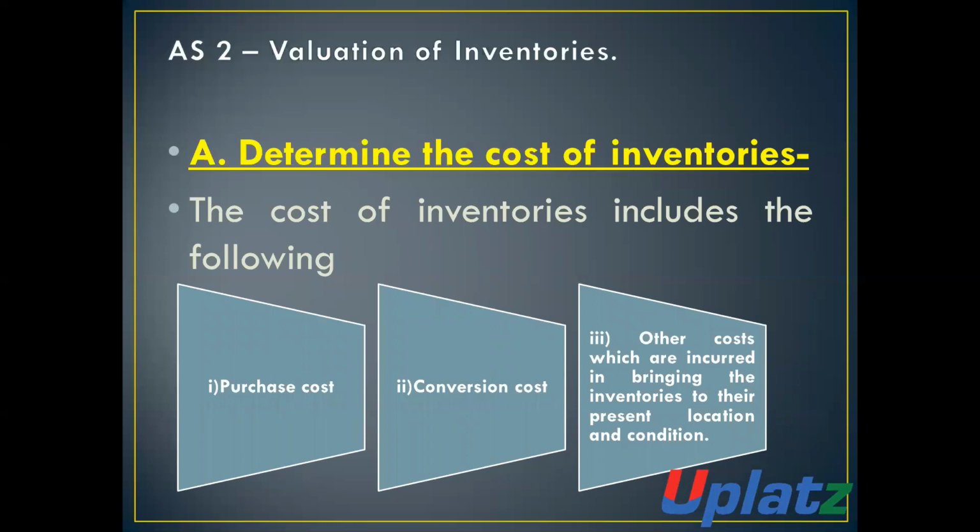Determination of cost of inventory. The cost of inventory includes the following. In the previous sheet, we have discussed valuation of inventory. It is net realizable value or cost. So what is the cost and what is included in cost? The cost of inventory includes the following. Number 1, purchase price. Number 2, conversion cost. Number 3, other costs which are incurred in bringing the inventory to their present location and condition.